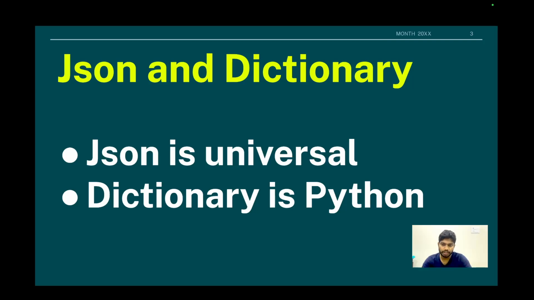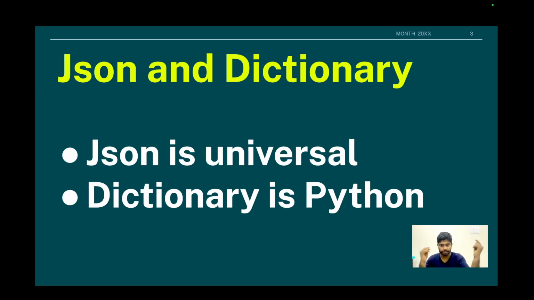JSON is a universal thing. Both look the same, both have keys and values, and there will be curly brackets, quotations, everything. But JSON is universal, meaning people using JavaScript, Go, Java, C++, they all agree on JSON.